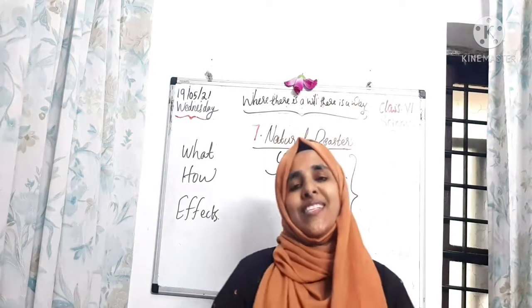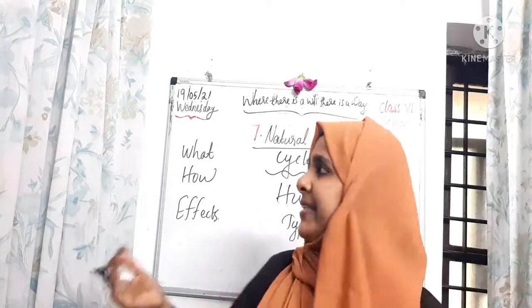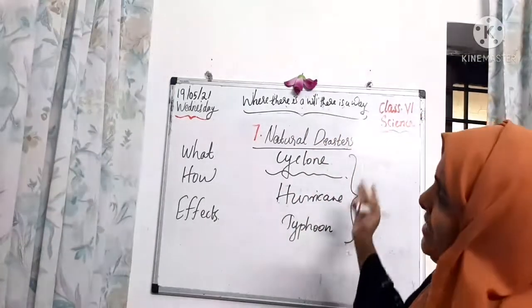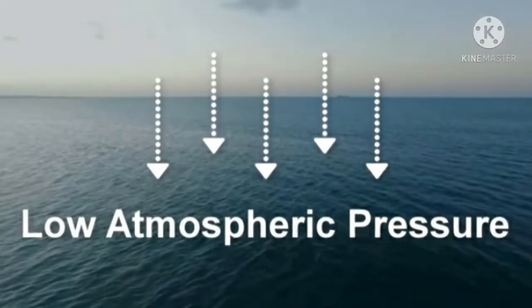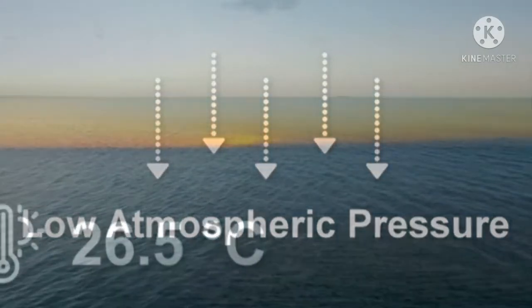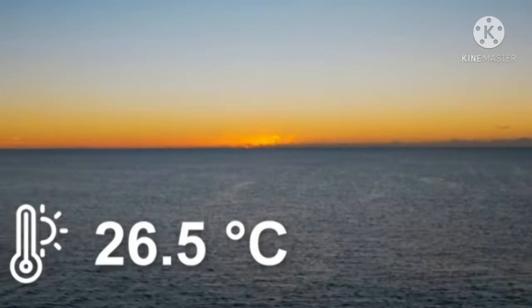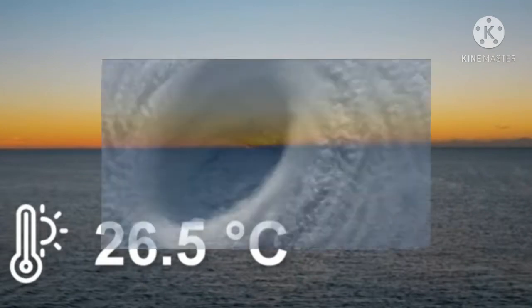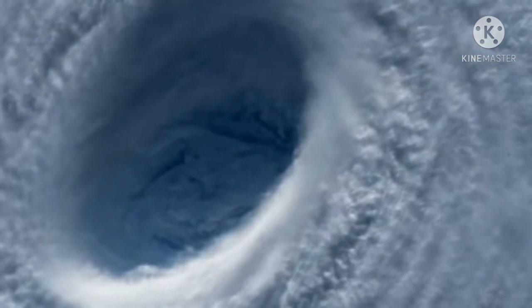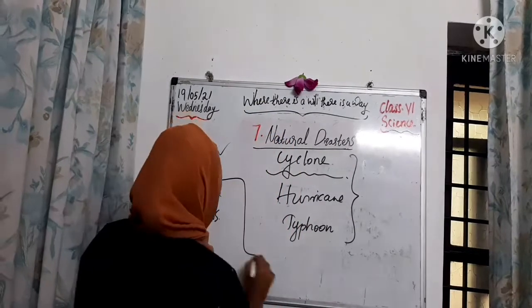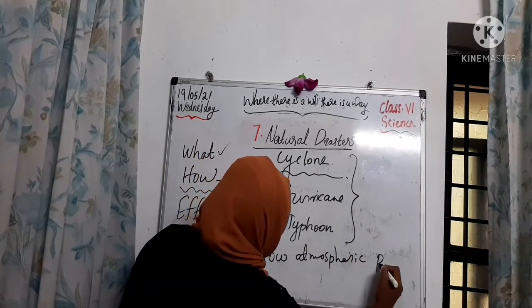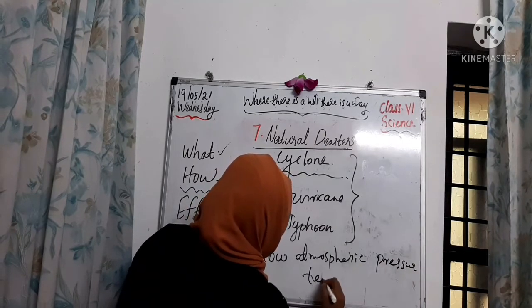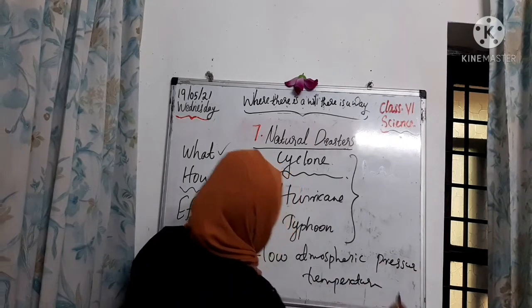So students, now we understand the cyclone and the different names of cyclone, right? Next, we have to check how this cyclone is formed. When the atmospheric pressure is low over a large water body and the temperature of the water body is more than 26.5 degrees Celsius, then a cyclone is formed. Cyclone is based on the low atmospheric pressure and temperature of our earth. Okay, understand?